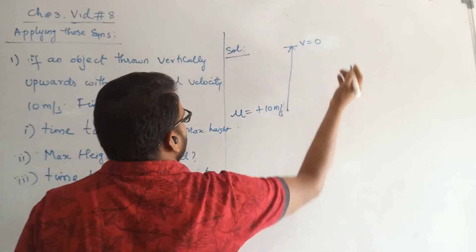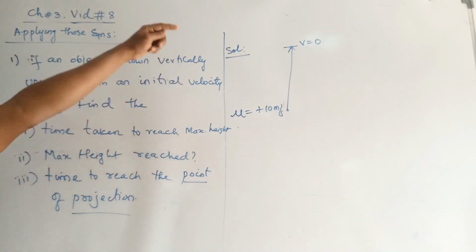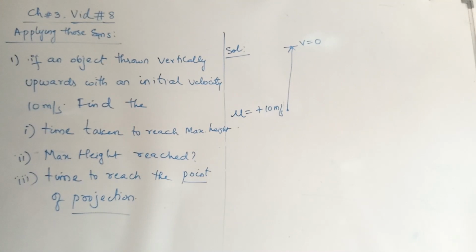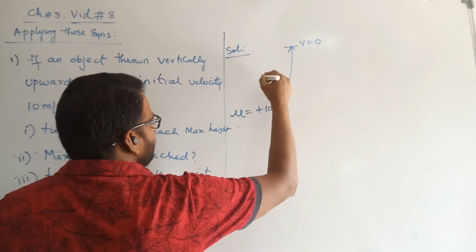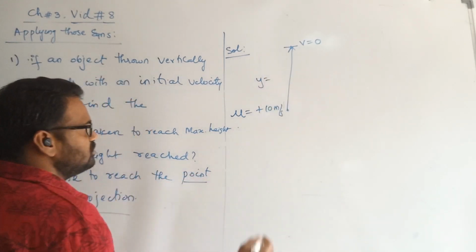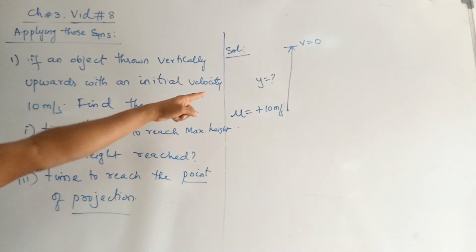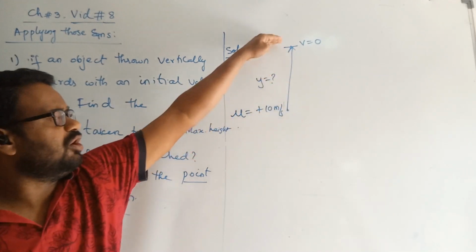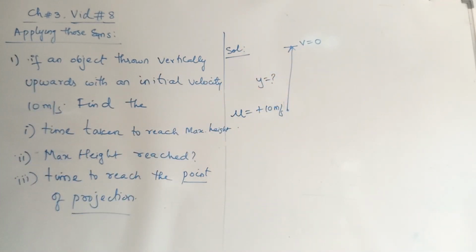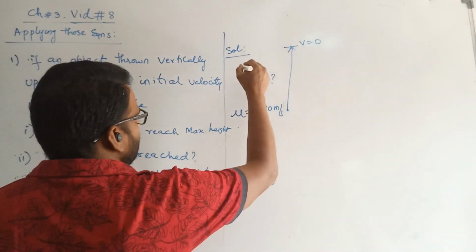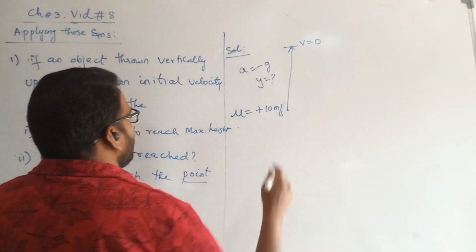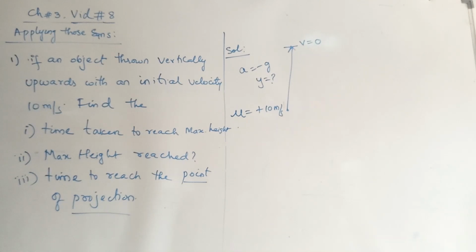And at the highest point, what is the velocity? Time taken to reach maximum height. Maximum point means it has to stop there. At the highest point, velocity is equal to 0. Then while going up, what parameters remain? Y, I think, is the H max you need to find. The second value is finding the value of Y. Maximum height means from here to here, how much is the length? That is what we call Y or H max. And the time to reach the point of projection. Anything else? This is also acted upon by g, so a is replaced by minus g. Either going up or coming down, a is always minus g.